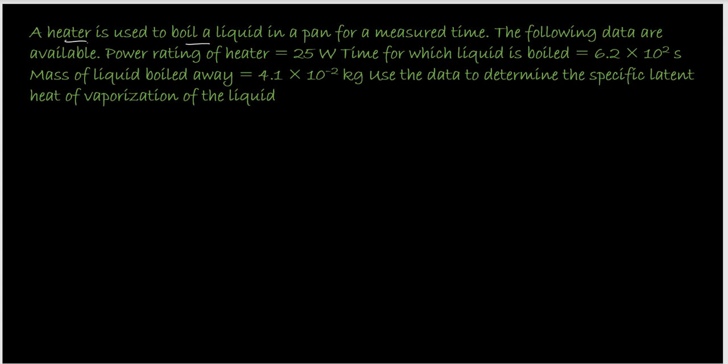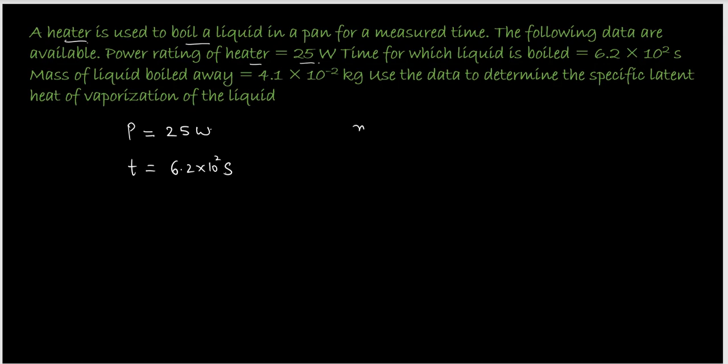The following data are available. You have the power rating of the heater, because the heater is going to give you the heat energy, that is 25 watt is the power, and the time for which the liquid is boiled is 6.2 times 10 to the power 2 seconds. So first of all, I've written the power of the heater and the time for which it is used. Now let's talk about the liquid.